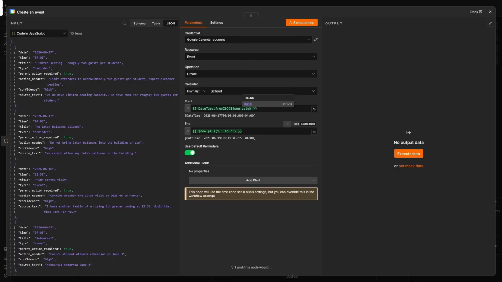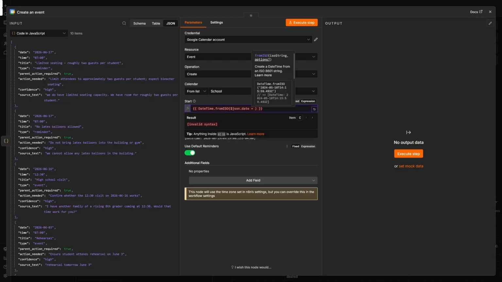So some basic JavaScript, and a lot of this is using IntelliSense from in here. I can see that I'm just going to tell it that I want a date time from ISO, and you can see it's building out the date.